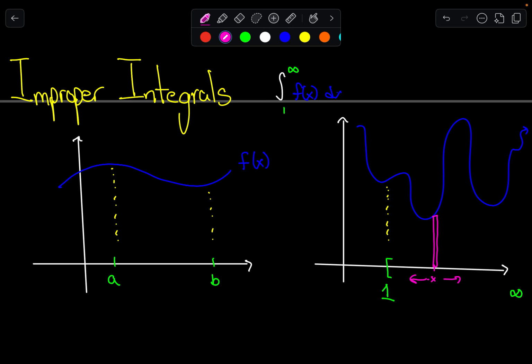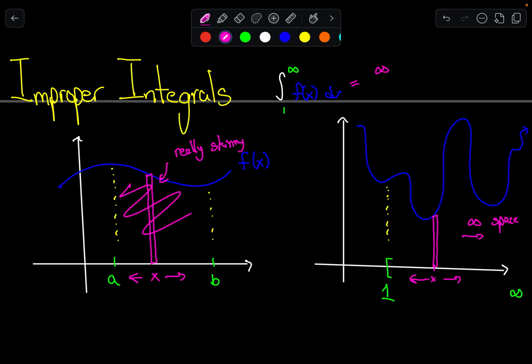And if we do this, you might say, well, there's infinite space over here. So on the one hand, you might think that this answer would naturally be infinity, right? Based on this drawing, say, hey, there's infinite space, no problem. The answer is just going to be infinity. I'm adding up infinitely many rectangles, and we added up infinitely many rectangles before on a fixed interval and said, okay, well, this kind of makes sense since these rectangles are really skinny. They're really, really tiny rectangles with a width of dx, that if I add them up in a finite range, okay, sure, I buy into the idea that I'll get a number for the area underneath this curve.